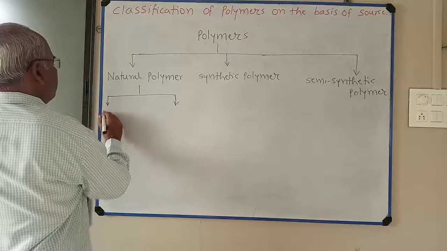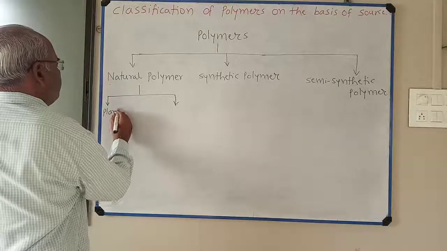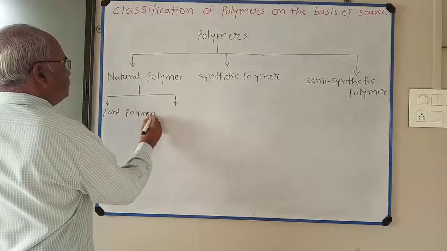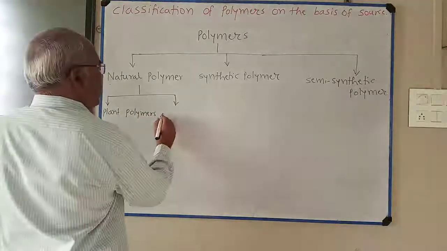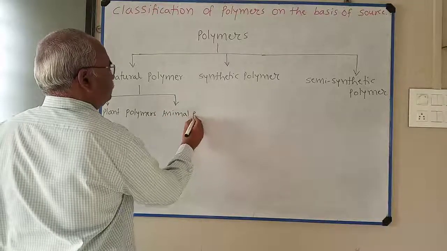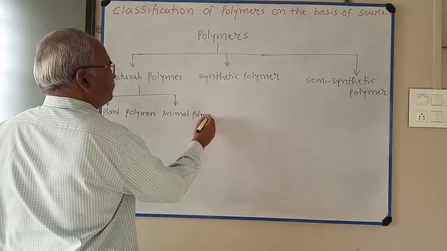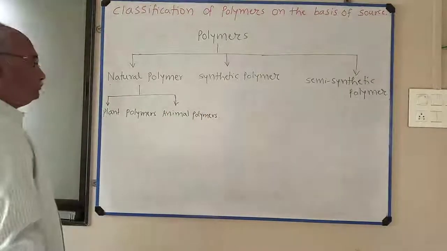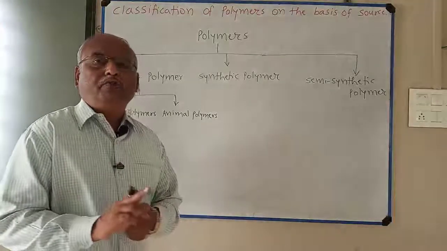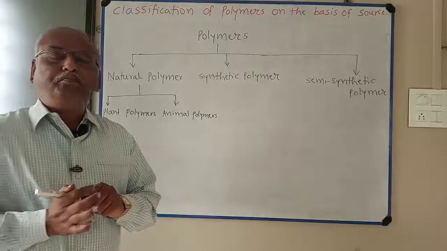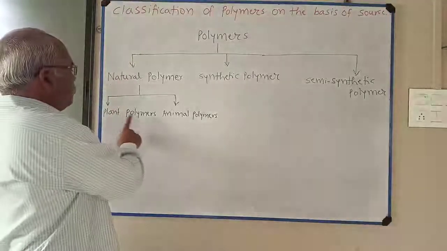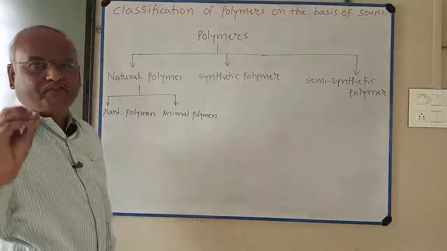One is called plant polymers and second animal polymers. Plant polymers are obtained from plants.